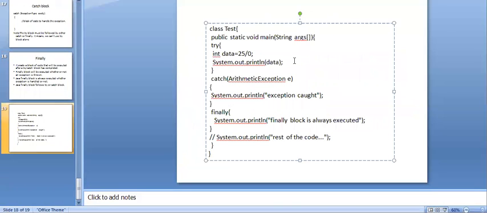And we have a small program here, where the class is Test. I declare one variable of int type, data, and insert the value 25 by 0, and print the value of data. If I use this statement, I'm going to get an exception, an arithmetic exception. So now I'm going to execute this code.